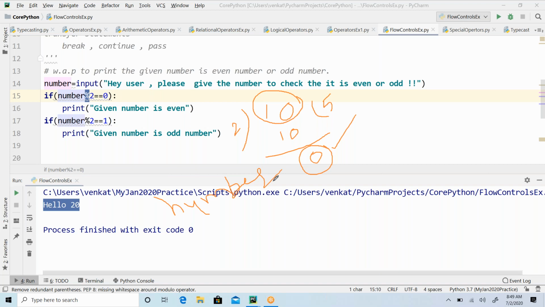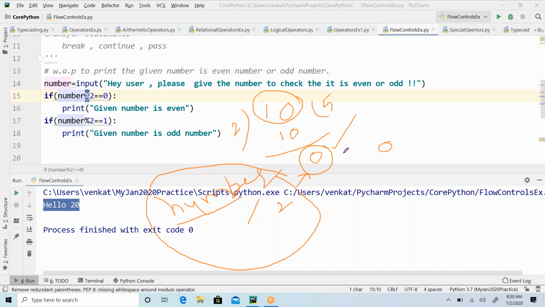What operator can I apply to get the remainder, guys? That is the modulus operator. If you apply the modulus operator on the given number, this expression evaluates and returns the remainder value. Now that remainder value I have to compare with another value, 0.